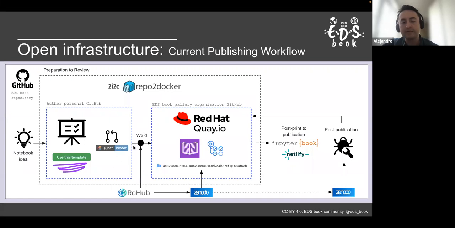And after it's validated, we transfer to EDS Book Gallery organization in GitHub. And before that, we assign permanent identifiers through Rohu. This is a platform that we are collaborating on in Europe for handling the life cycle of research objects, and it's very important in terms of metadata and also to generate the DOIs of the notebooks.